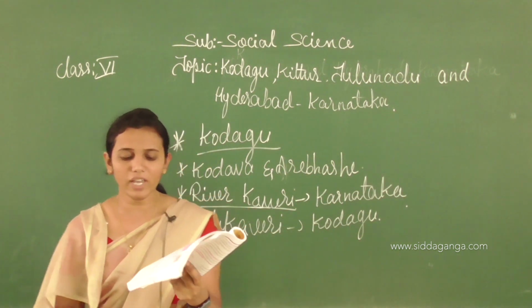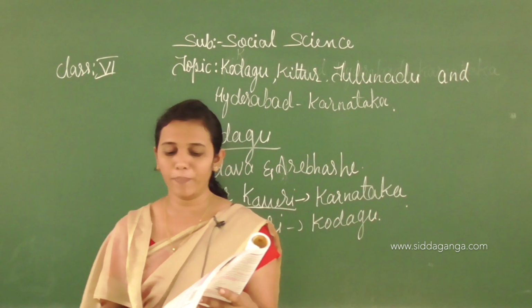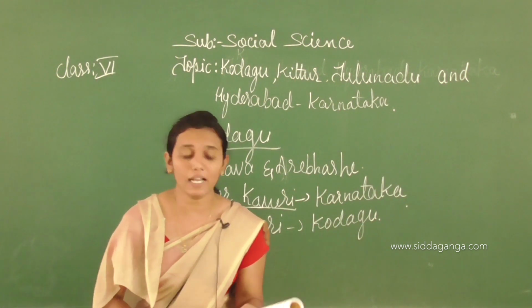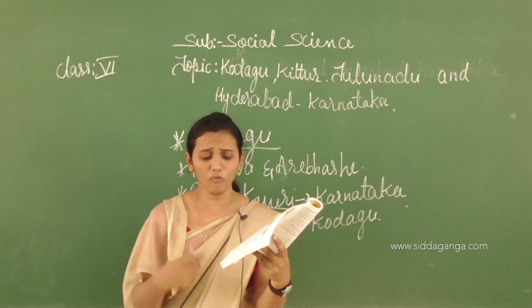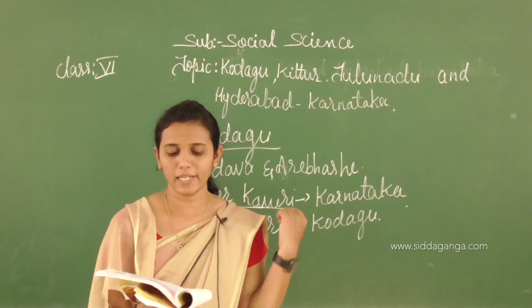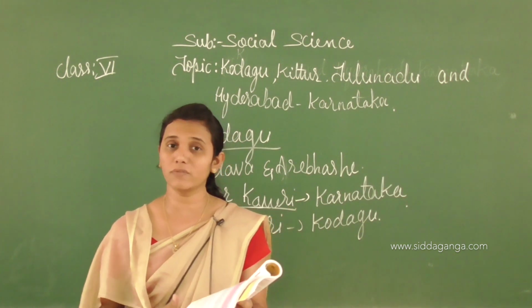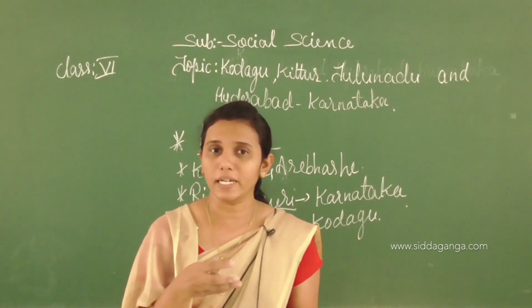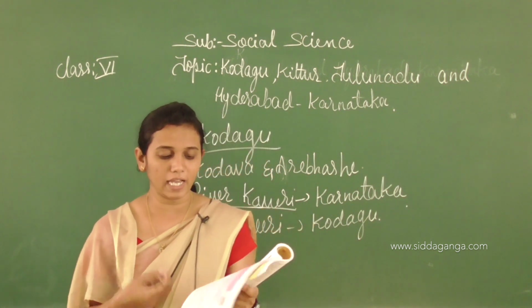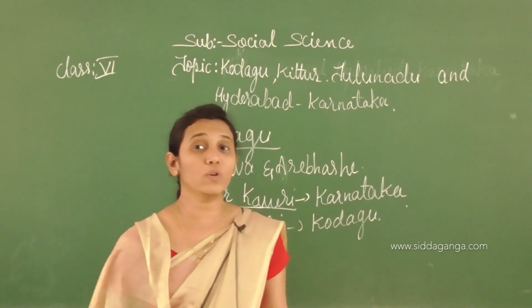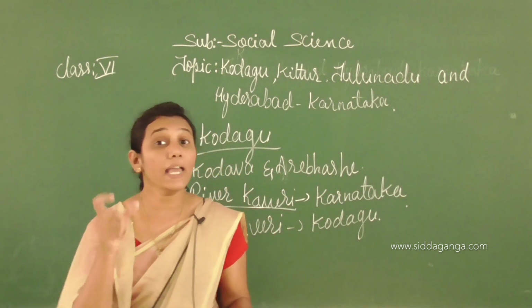Okay, Talakaveri is worshipped by the lakhs of people. Understood? And then Kodagu is rich in forest wealth. Here we see dense forest. The Nagarahole National Park is in Kodagu. Where is it, children? In Kodagu we see Nagarahole National Park.